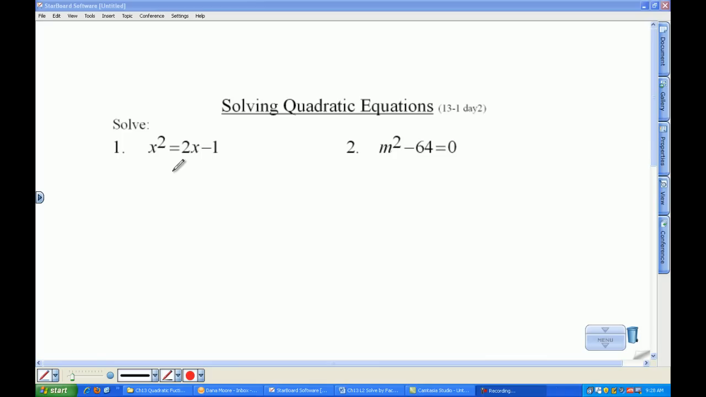Hello ladies and gentlemen, we are starting our second day of solving quadratic equations. This topic is so critically important we will spend 2 days on it.